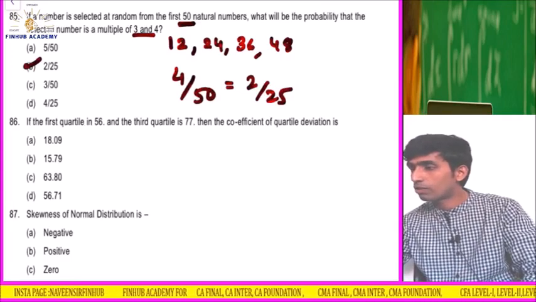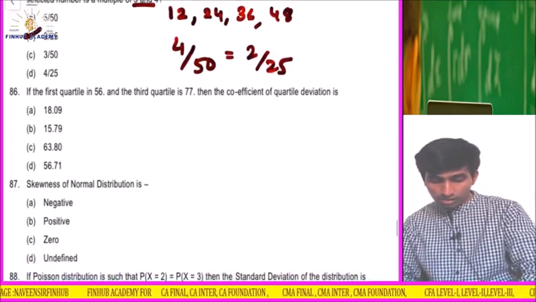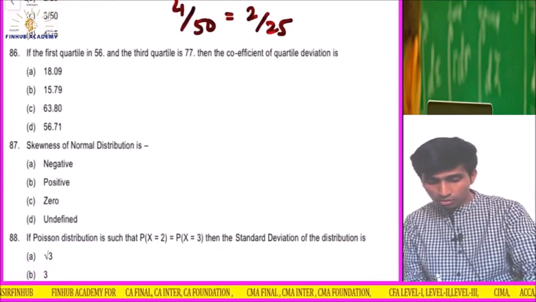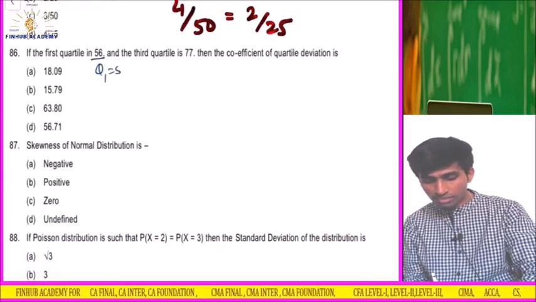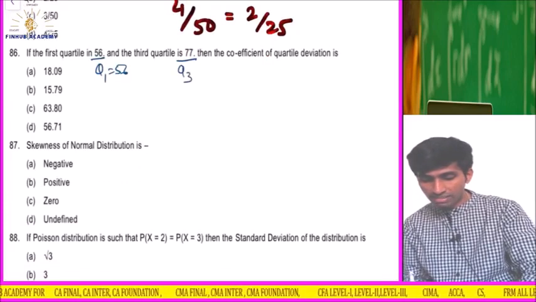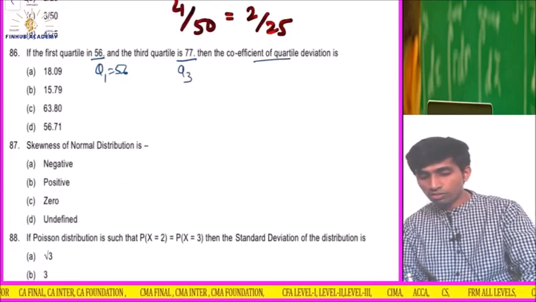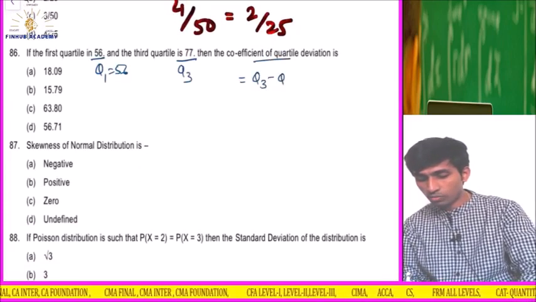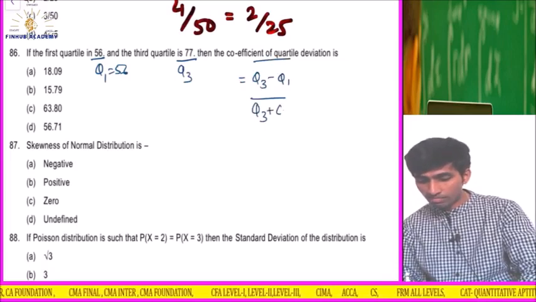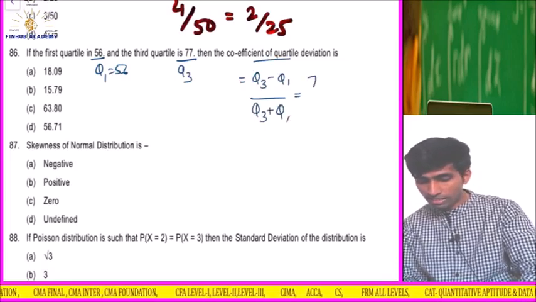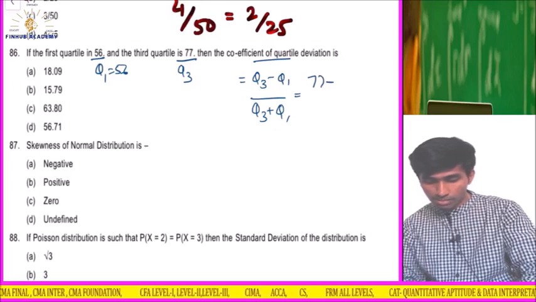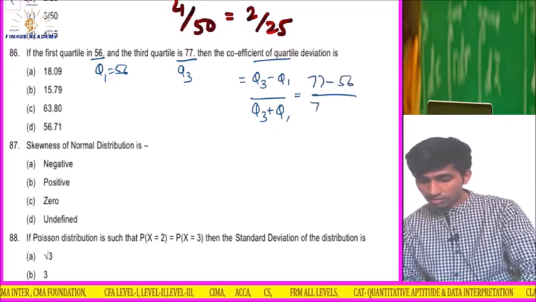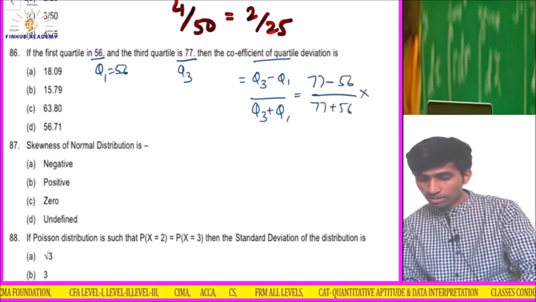Let me check. Yes, option is B. It is not wrong. If the first quartile Q1 is 56, Q3 is 77, they want the coefficient of quartile deviation, which is Q3 minus Q1 upon Q3 plus Q1. So Q3 is 77, Q1 is 56, into 100, obviously.